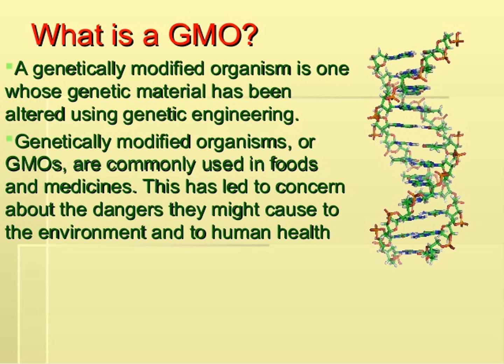Genetically modified organisms, or GMOs, are commonly used in foods and medicine. This has led to concern about the dangers they might cause to the environment and to human health.